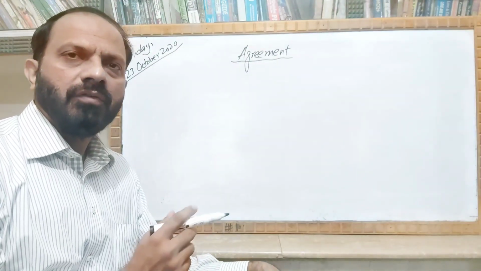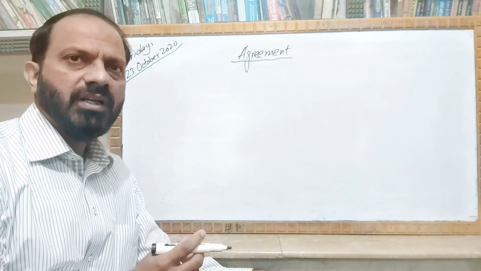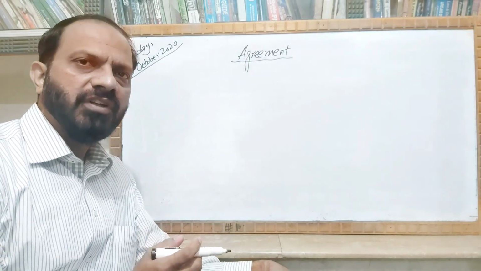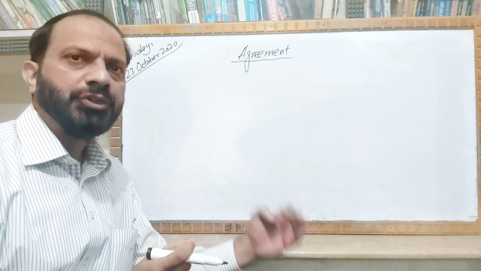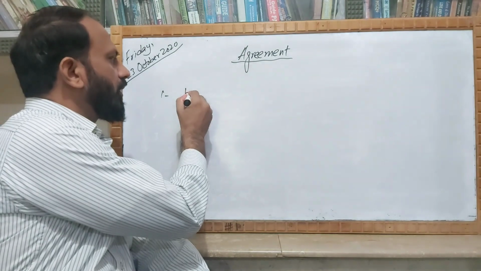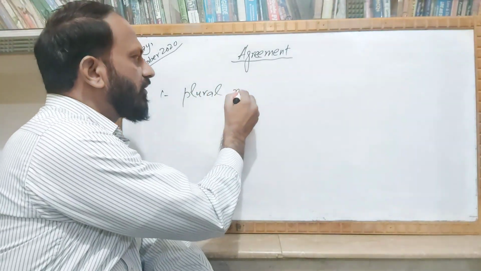Now we will discuss another aspect. There can be a situation in which you will be using such type of sentences in which you can use plural nouns.